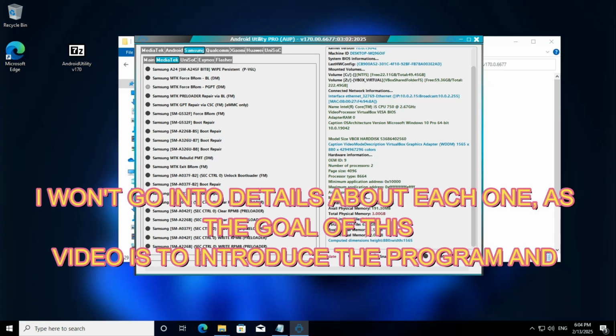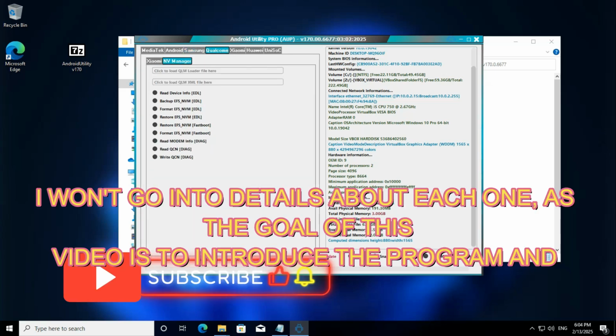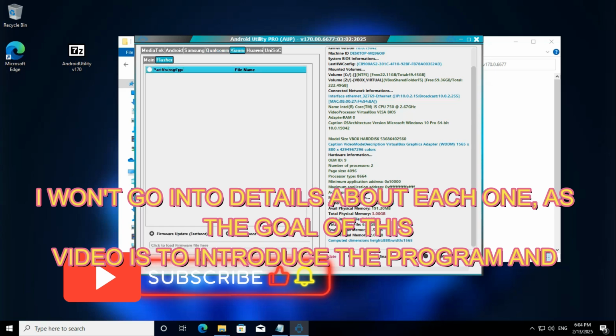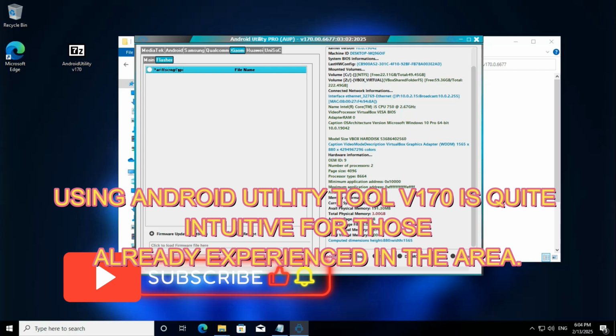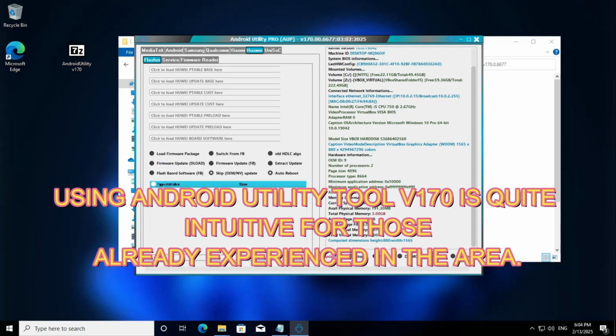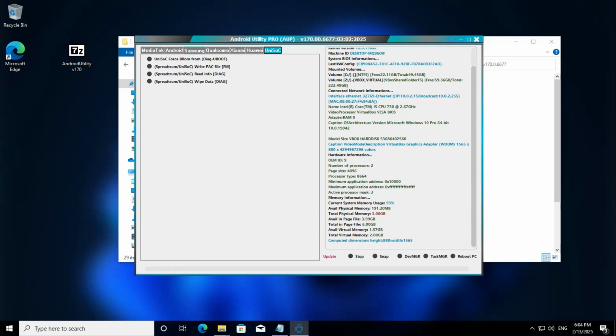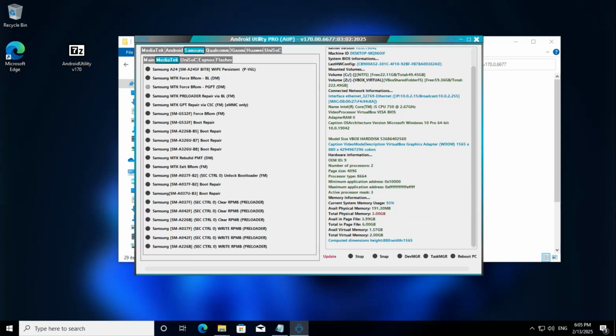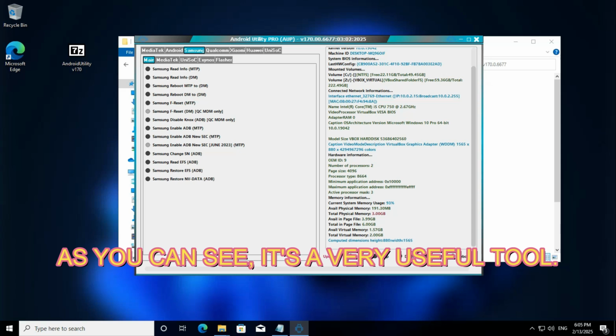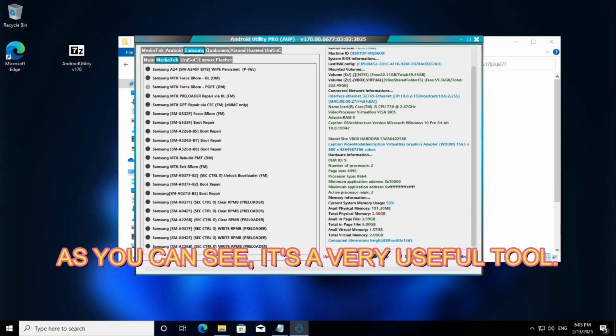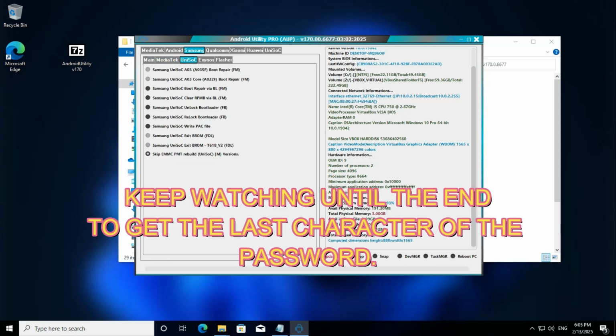I won't go into details about each one, as the goal of this video is to introduce the program and share the download link. Using Android Utility Tool v170 is quite intuitive for those already experienced in the area. As you can see, it's a very useful tool. Keep watching until the end to get the last character of the password.